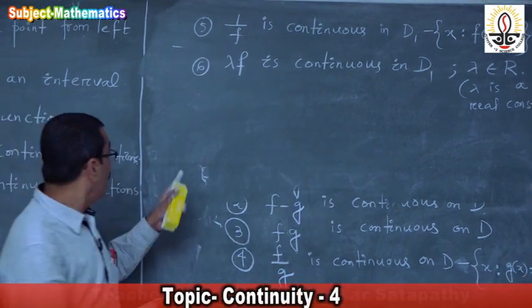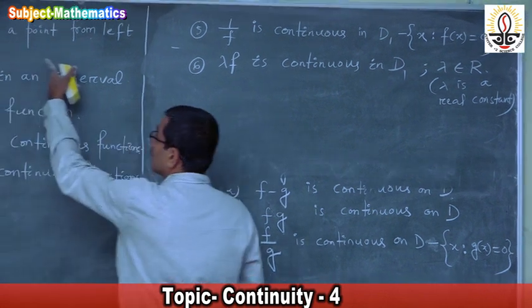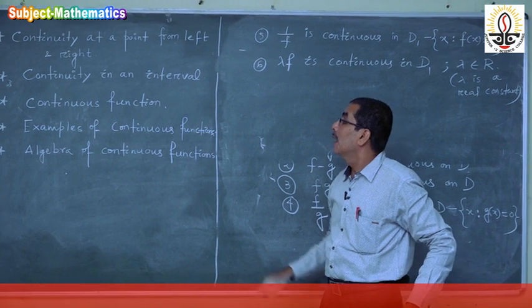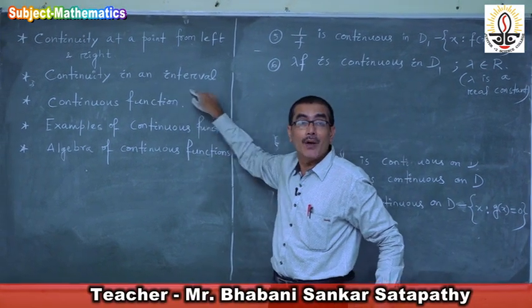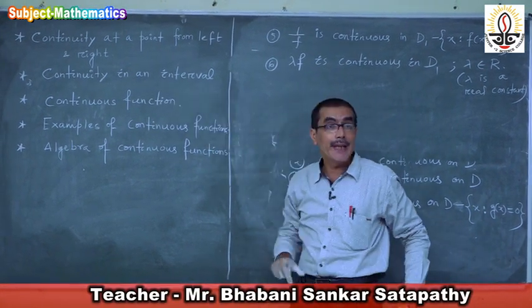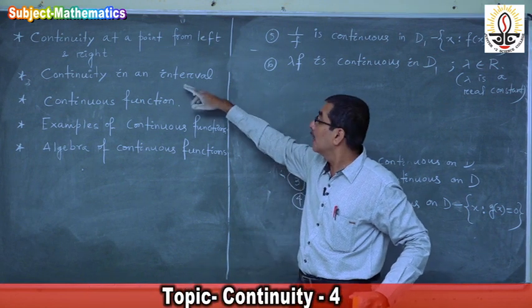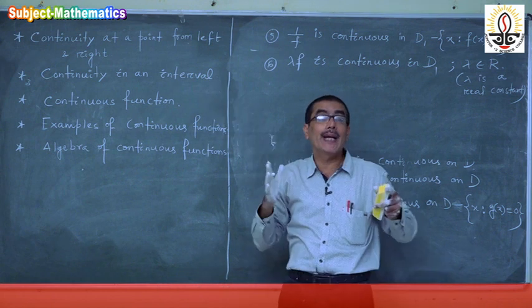Now we have discussed continuity at a point from left and right, and then we discuss continuity in an interval. How is a function continuous in the closed interval AB?